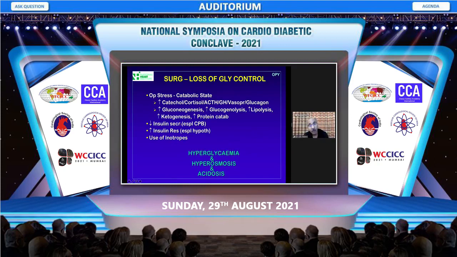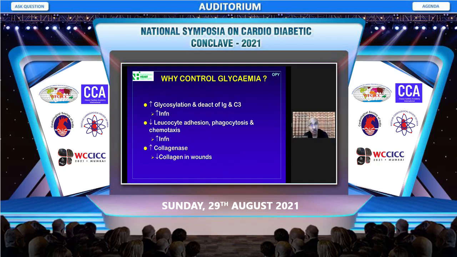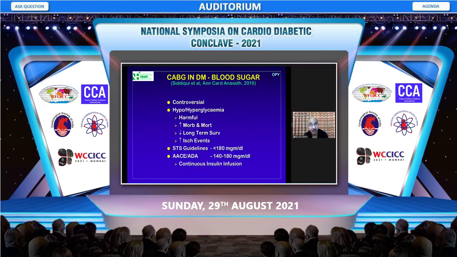On top of that, there is reduced insulin secretion, there is insulin resistance, and some of them may even need inotropes, which may jack up the blood sugar level, thus creating a state of hyperosmolarity and acidosis. It leads to increased infection in these patients, and because of overactivation of collagenase, we find that even the wound healing in these patients gets delayed.